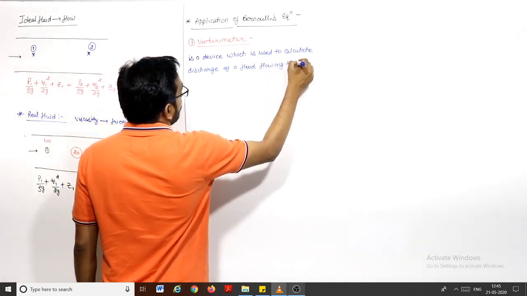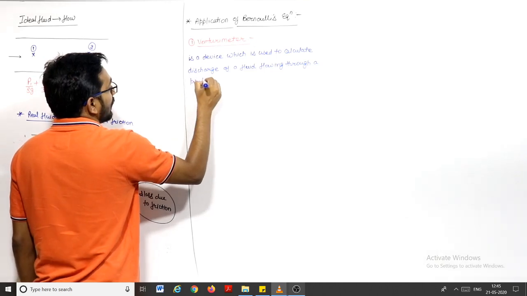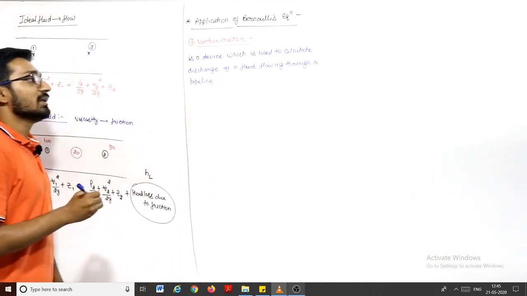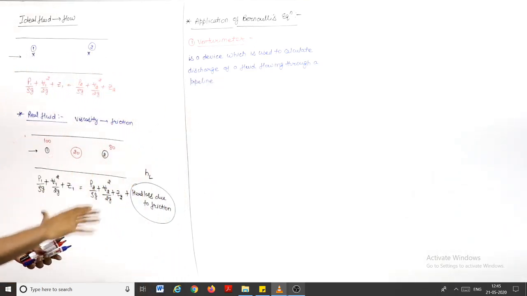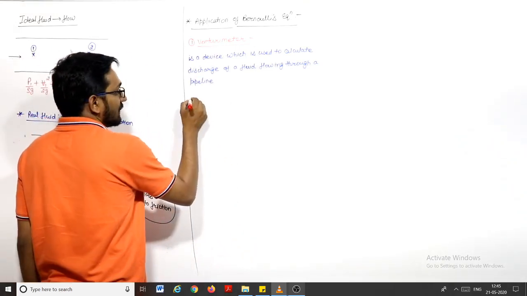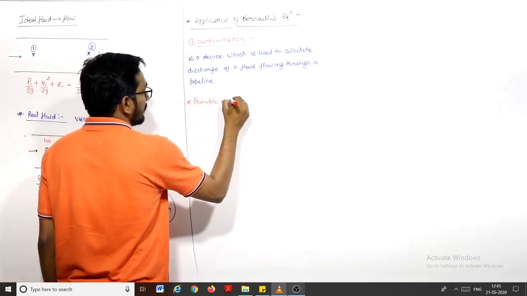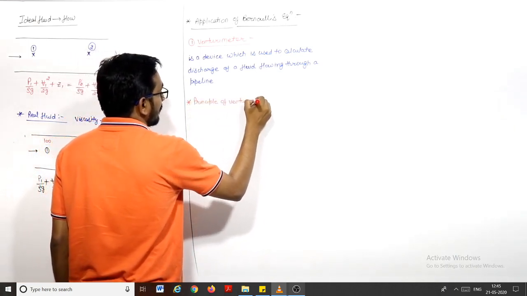When a fluid is flowing through a pipeline and you want to know what the discharge is, then the Venturi meter is used to measure the discharge. Most important concept is Venturi meter. Now let us discuss the principle of the Venturi meter.